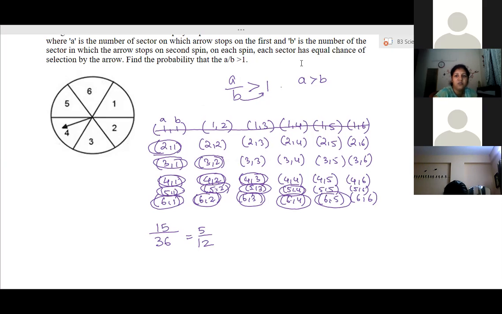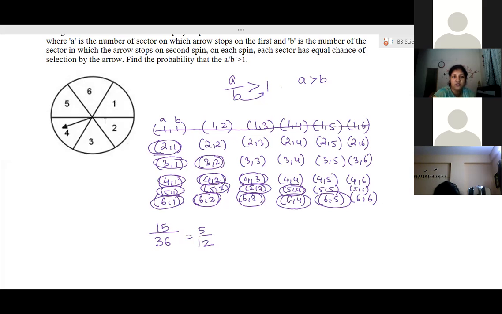Suppose in the first spin, the number lands on 1. Then in the second spin, the arrow can land on any number. So what are my possible outcomes? If the first spin is 1, the second can be 1, so 1 1, 1 2, 1 3, 1 4, 1 5, 1 6.